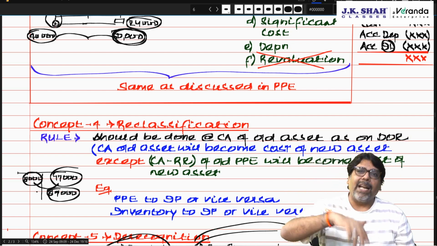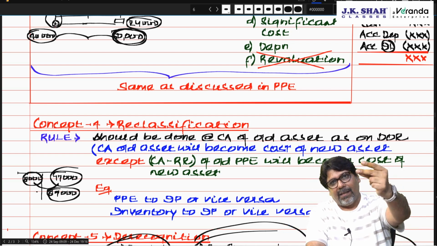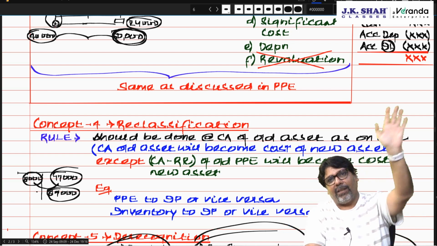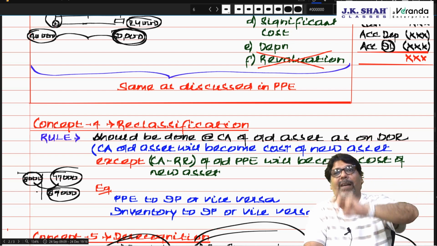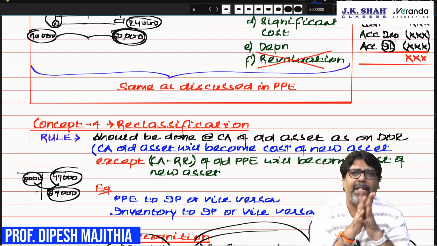Am I clear? You can derecognize the asset under 3 conditions. Sale, 2, when you transfer it on lease, finance lease, 3, you have reclassified as asset held for sale, chartered. Am I clear? That's all for your investment property.